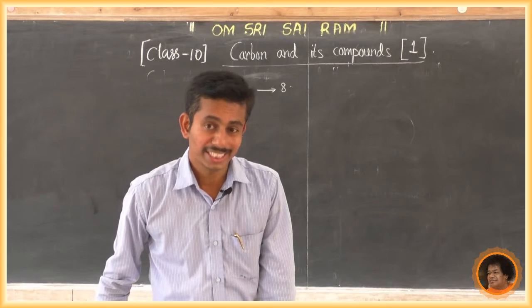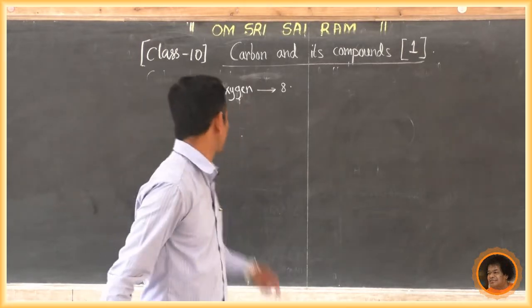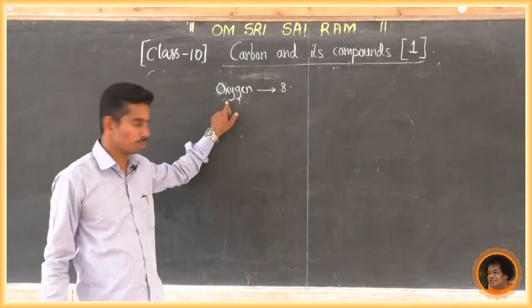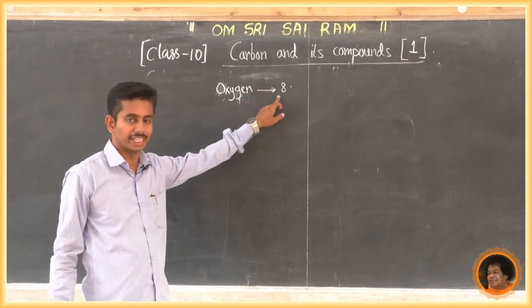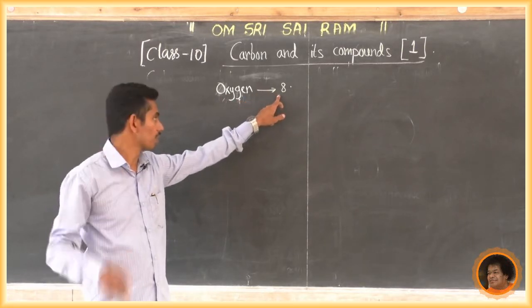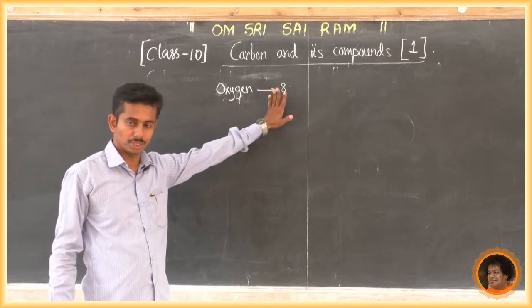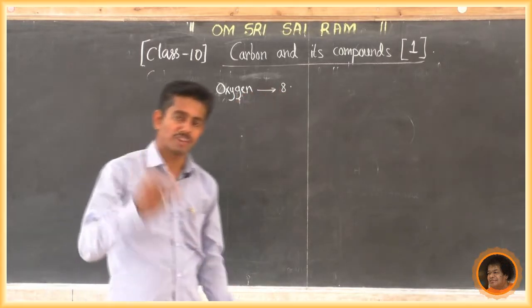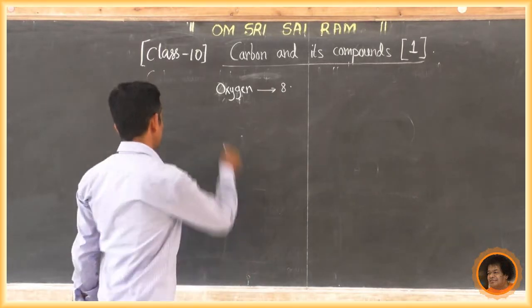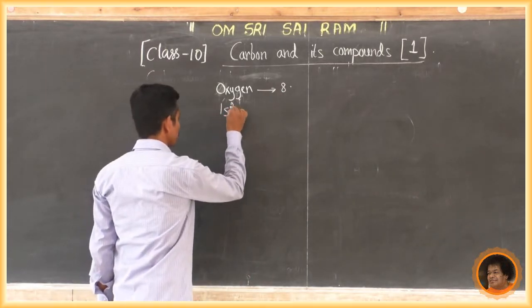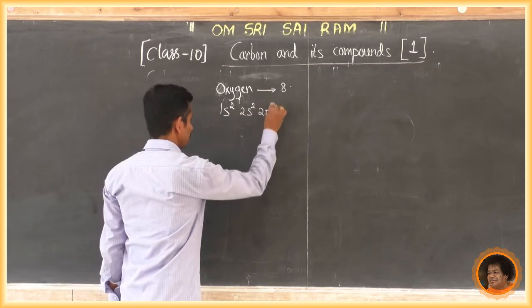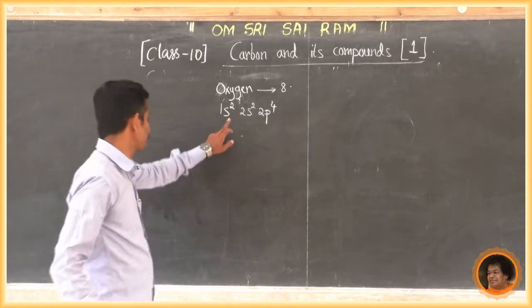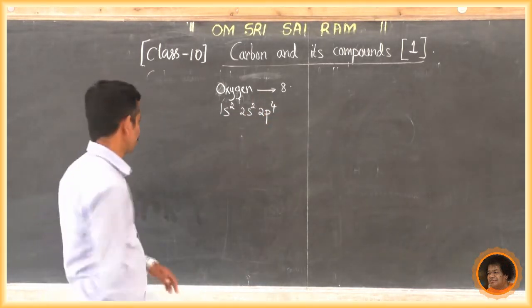become molecules. For example, oxygen. The atomic number of oxygen is 8. It means the total number of electrons present in oxygen is 8. If we write the electronic configuration, 1s2, 2s2, 2p4. This is the electronic configuration of oxygen.